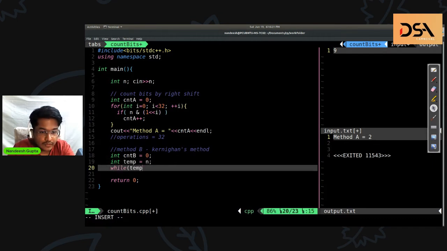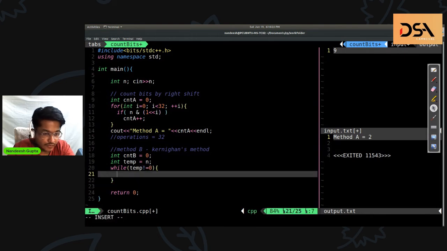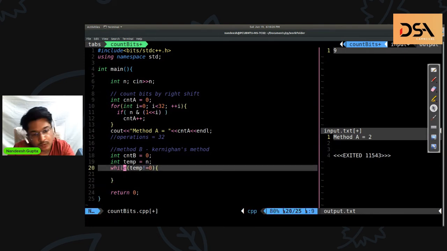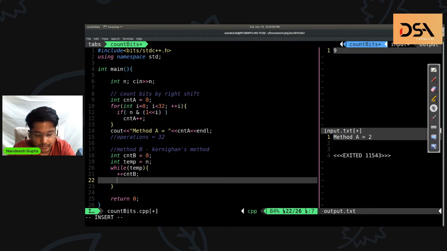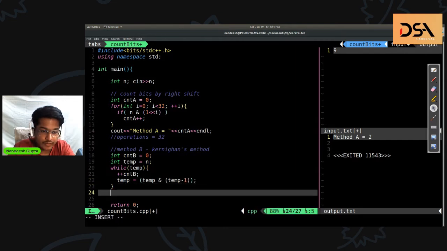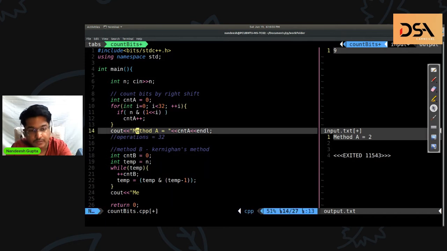Now we'll say while temp is not equal to 0, or simply while temp, what we need to do is plus plus count B, and then temp is equal to temp and temp minus 1. And finally, we can print out the answer.